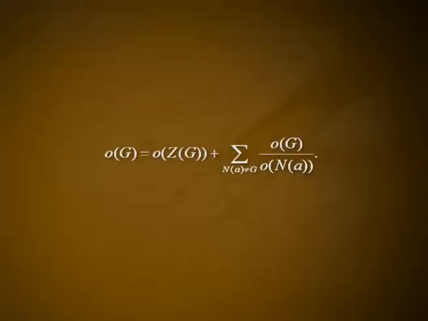Case 2. The remaining case to be considered is that P is not a divisor of the order of any proper subgroup of G. In particular, if A doesn't belong to the center of G, then the normalizer of A is a proper subgroup of G, and hence by the assumption of case 2, P is not a divisor of the order of the normalizer of A. The class equation for the order of G is: order of G is equal to order of center of G plus the summation of order of G by order of normalizer of A, where the summation is taken over all A other than G.